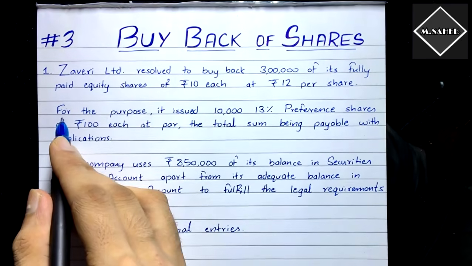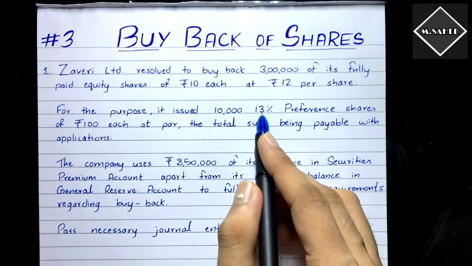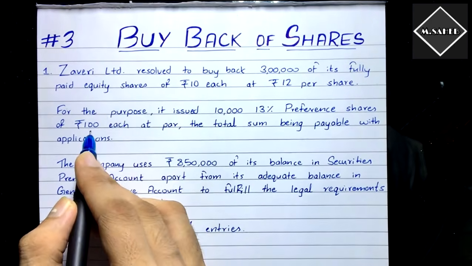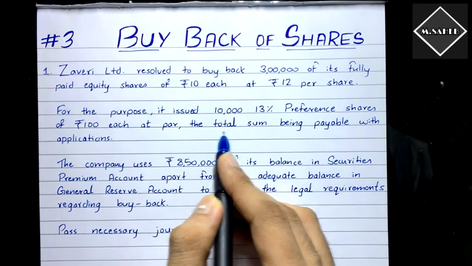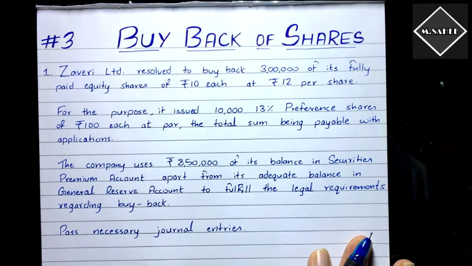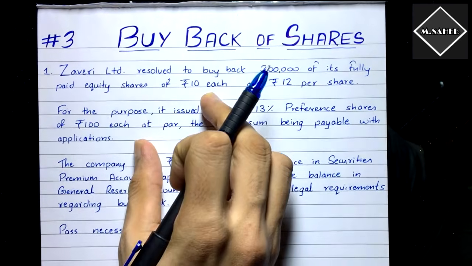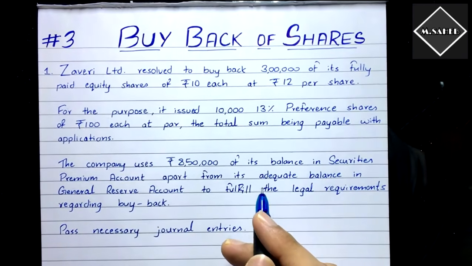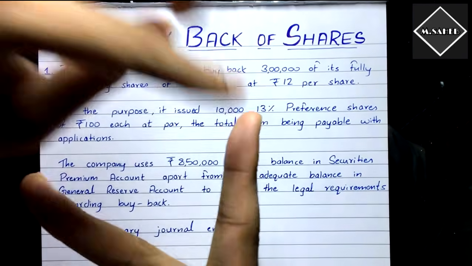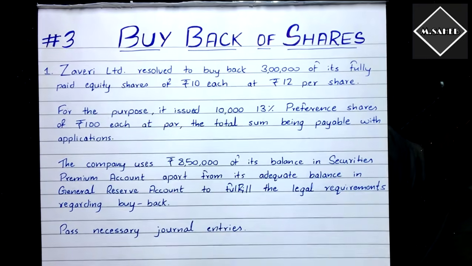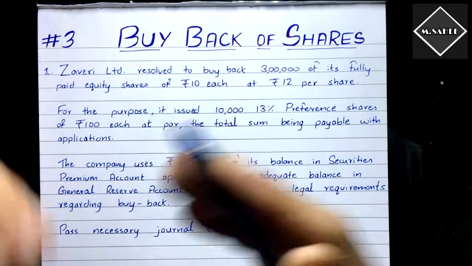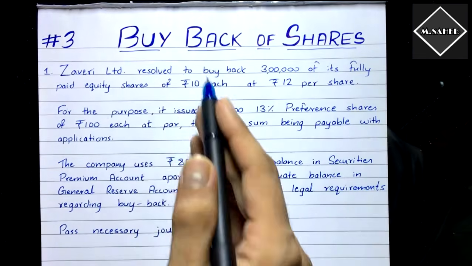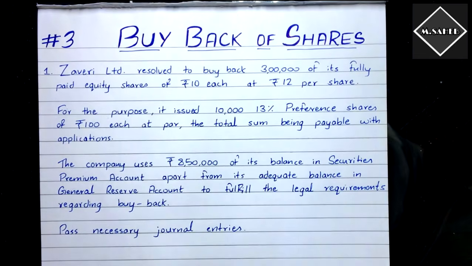Clear? And then they are saying, for the purpose it issued 10,013% preference shares of rupees 100 each at par, the total sum being payable with applications. Here they are talking about complying with section 68, replacement of capital, and also about the funding. We'll come to that later. Just understand that preference share capital is issued to replace the old capital that is going to be cancelled out. We'll come to that later, don't worry.